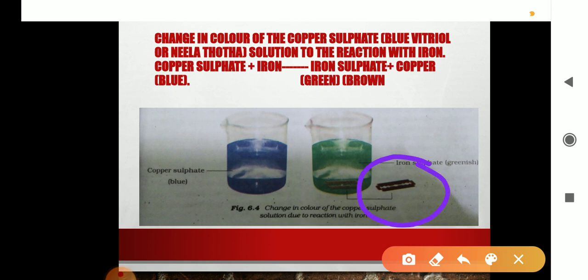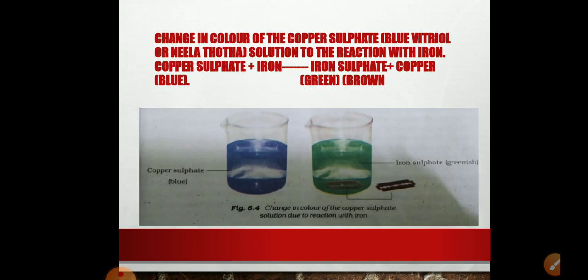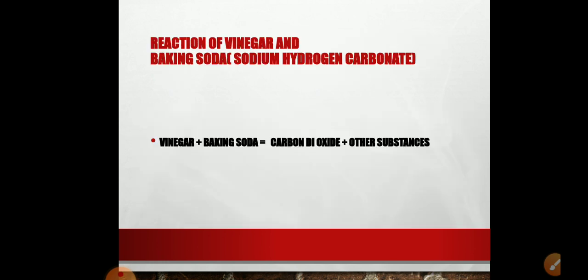The iron nail जो पहले iron color की थी, but now it has been changed into the copper color. Okay. तो आपसे क्वेश्चन पूछा जाता है कि why this color has been changed into the green, then the simple answer is because now the solution is of FeSO4, and FeSO4 is of green color. The copper deposits over the iron nail, and the solution becomes of FeSO4, which is green in color.